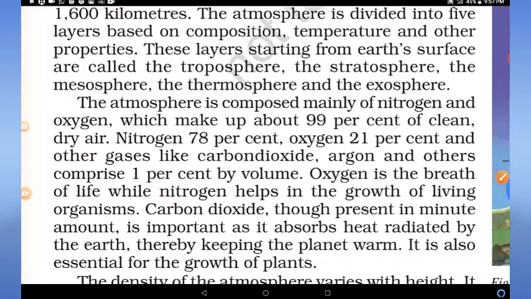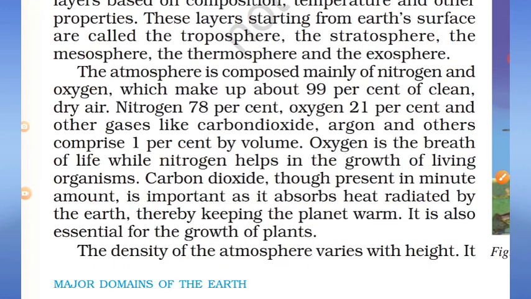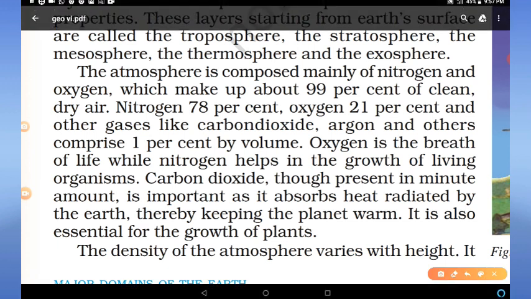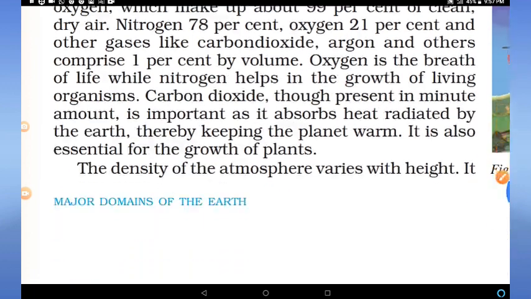Oxygen is very important because it is the breath of life, while nitrogen helps in growth of living organisms. So both are important gases. Carbon dioxide, though present in minute amount, is also important as it absorbs heat radiated by the earth, thereby keeping the planet warm. It is also essential for growth of plants.